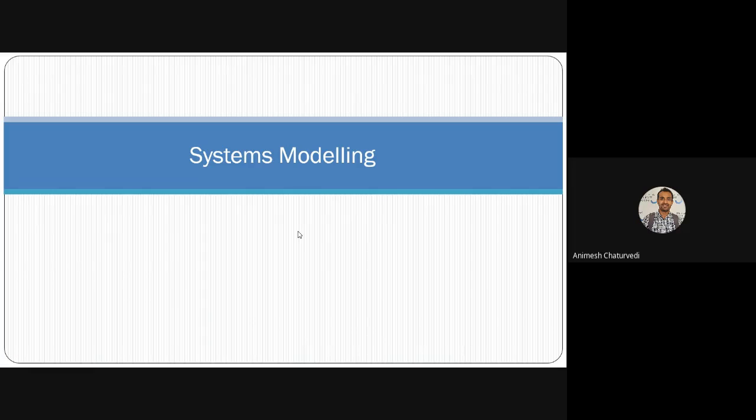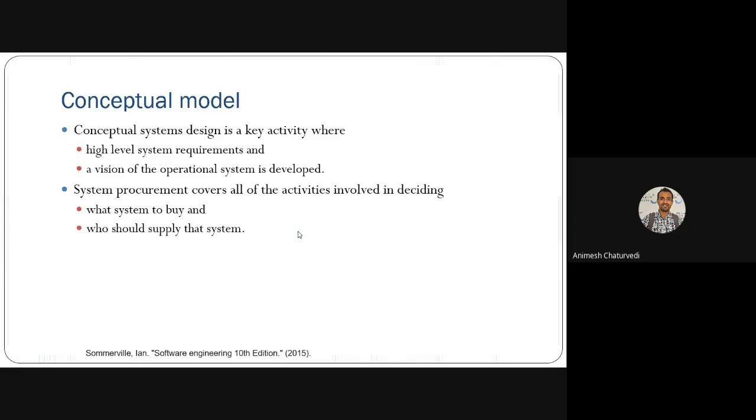Hello guys. So today we're going to see the new topic on the fourth unit of our course, that is systems modeling. So we are going to see what systems modeling is. First we have to understand what conceptual modeling is.